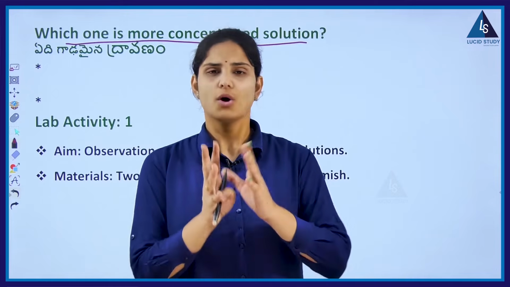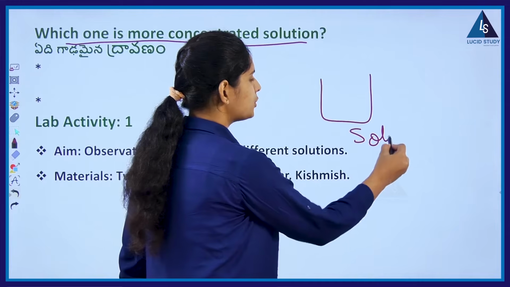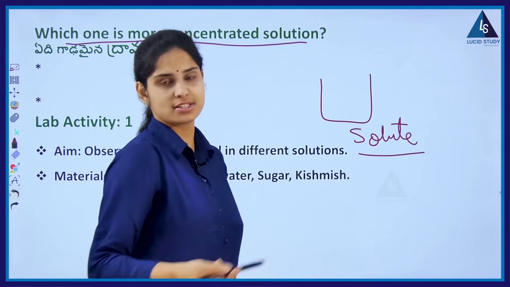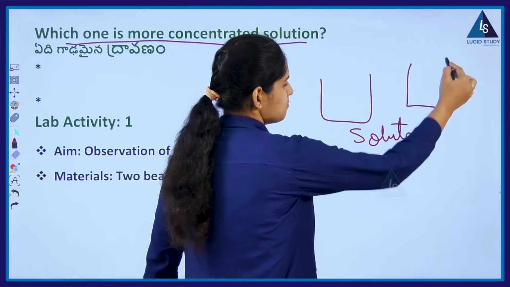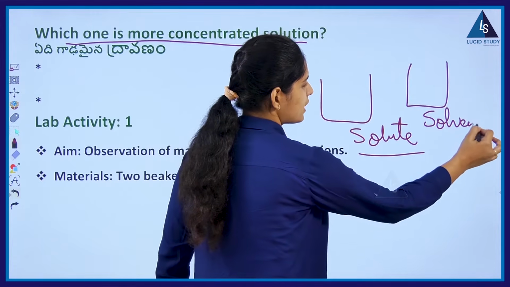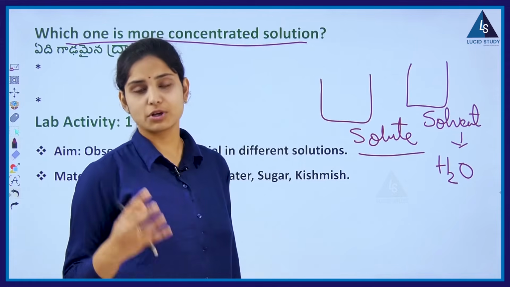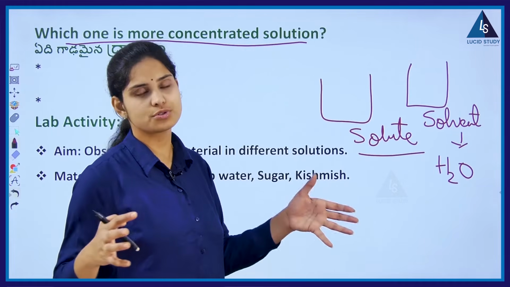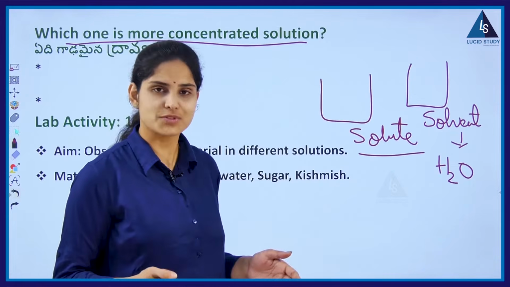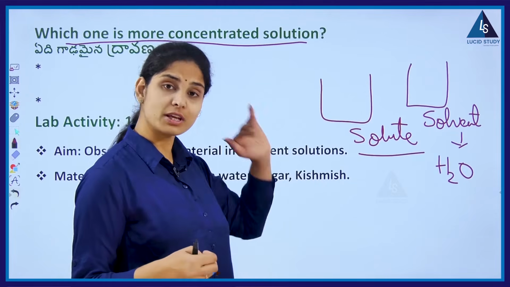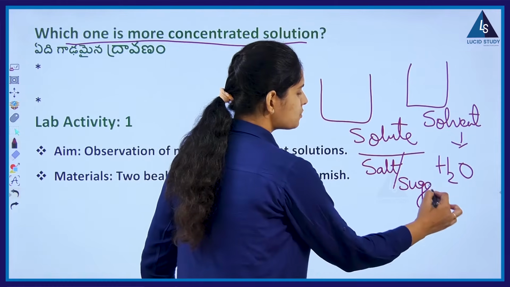Now, see, in the previous part, we have seen how to prepare the saturated solution and a normal solution. What was the difference that we have seen is the amount of solute, అంటే ఏదైతే మనం సాల్వెంట్ లో యాడ్ చేస్తామో, అంటే solvent will be in a more concentration, or in more measurement. We can say it is the solvent which we have taken there, that is nothing but water. నీరుని మనం universal solvent అంటాం because in maximum experiments we use water as a solvent. In other chemical reactions, the other chemicals will play the role of solvent.